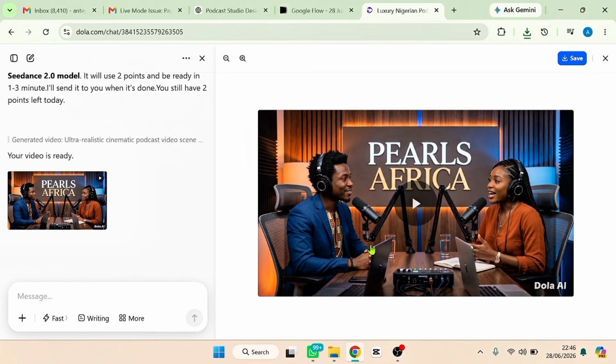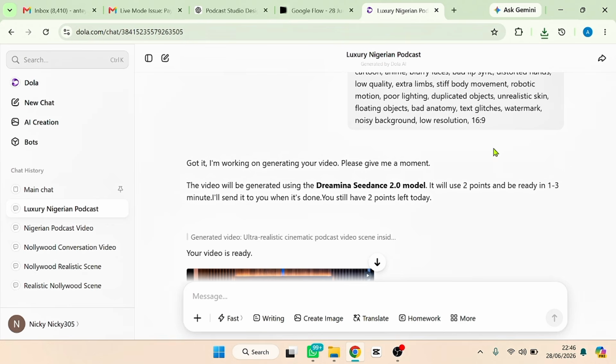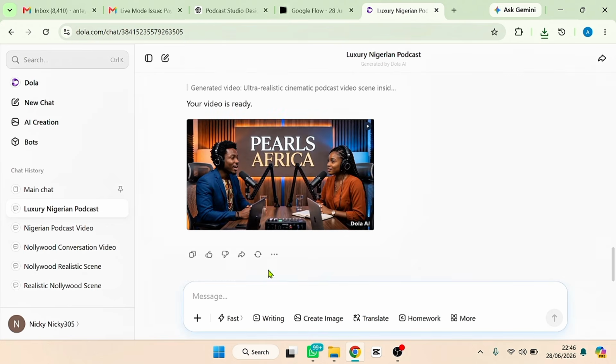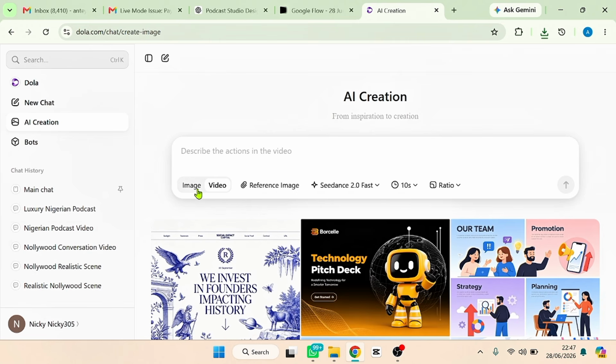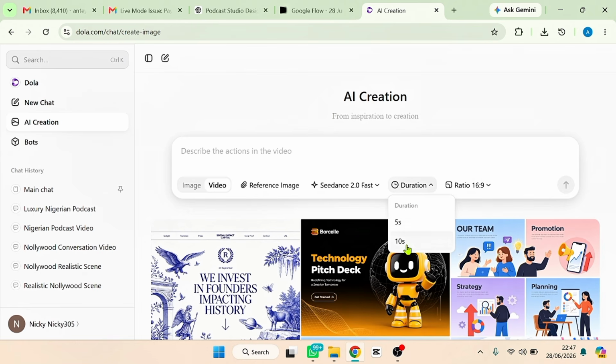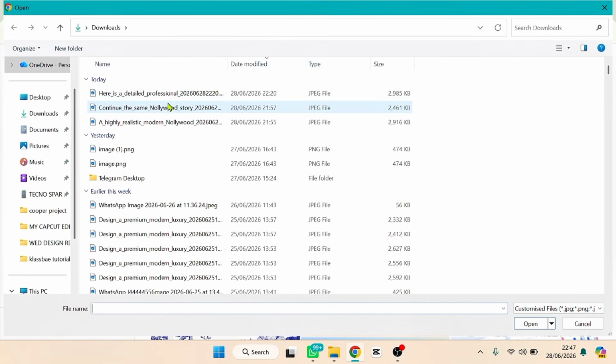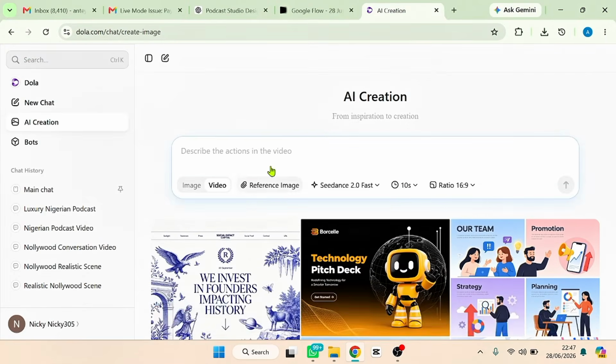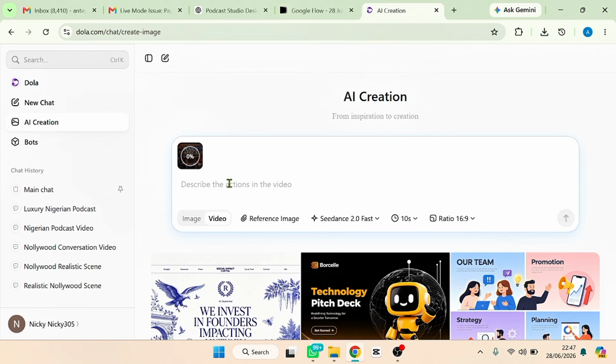So for me to do that, I'm going to be using this same prompt. Now let me show you. I'll come here to the prompt. So this is the prompt that I used to generate the first one, right? I'll copy the prompt and then I'll just go back to my AI creation. So I'm going to make sure that my aspect ratio is set to 16:9, my duration 10 seconds, and also it's on Seedance 2.0 fast. Okay, and then I'll select the reference image. I'm bringing in the same image. Remember, I'm going to be using same image, same prompt, because it's the continuation of the video, right?